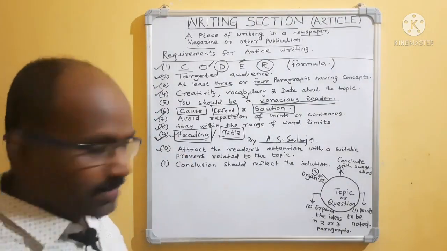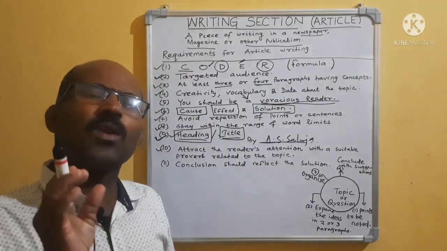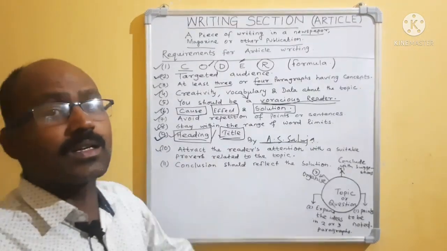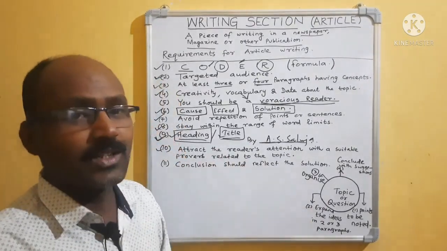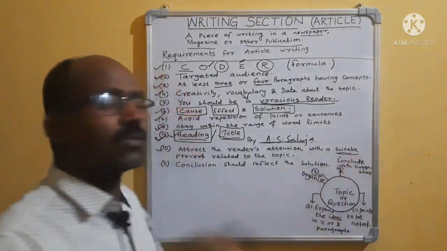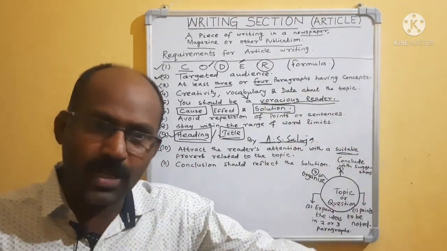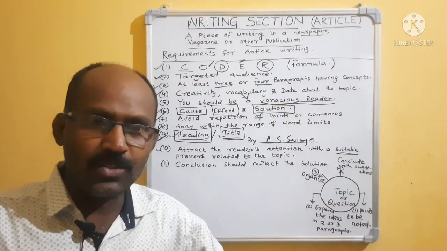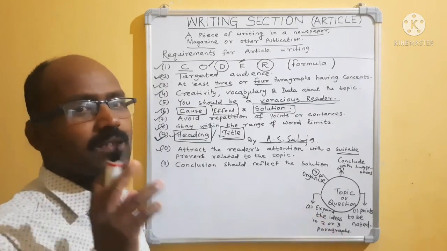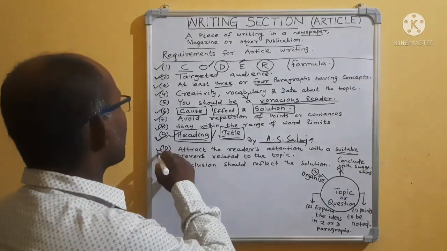While you are going to start, what you will do? Attract the reader's attention. That means you will start the article writing in such a way that the readers will be attracted to read the whole article. How? If you choose a good quotation or a good proverb related to that topic, related to that subject, then definitely the reader's attention will go directly to your article. Readers will take interest.